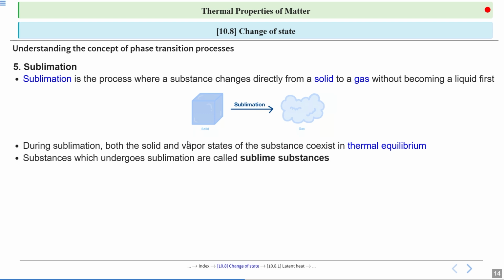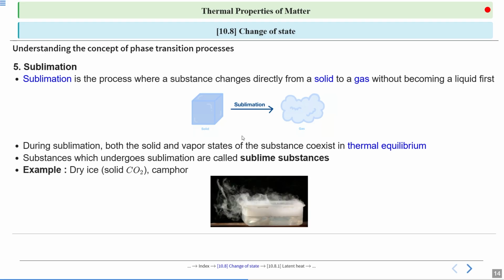Substances which undergo sublimation are called sublime substances. They convert directly from solid to gas. Examples: dry ice, solid CO2, and camphor. So these are the examples which convert solid to gas.